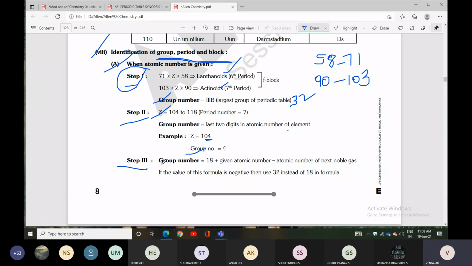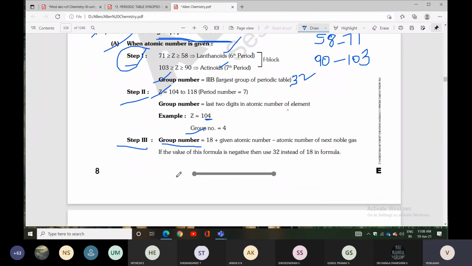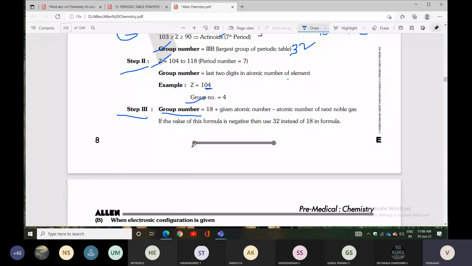Step 3: group number is 18 plus the given atomic number minus the atomic number of the next noble gas. If the value of this formula is negative, then use 32 instead of 18 in the formula.